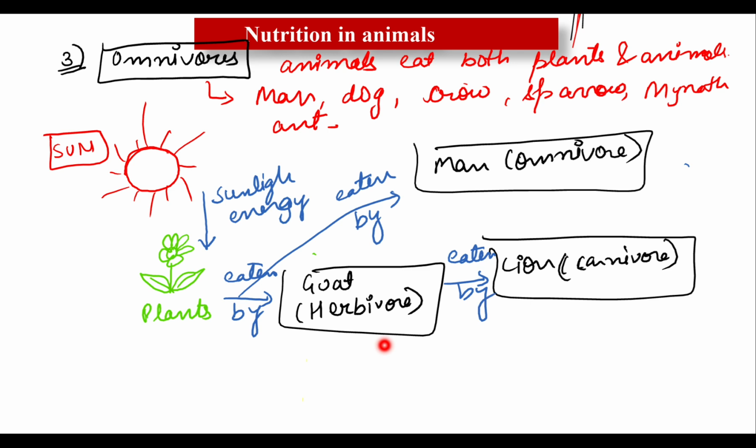So it is the energy of the sun which provides food for plants. What is clear from this figure? That the goat is a herbivore, which eats plants. Man is an omnivore, who eats both; they like to eat plants as well as animals. This diagram will be somewhat like that. Now the lion is a carnivore, who likes to eat only goats. The man usually does not get eaten by any lion because he is a very clever fellow, isn't it?